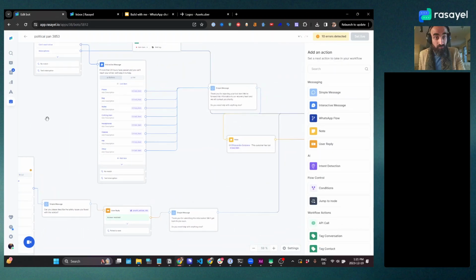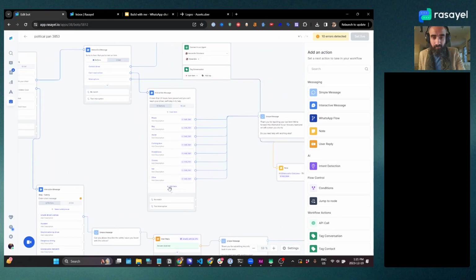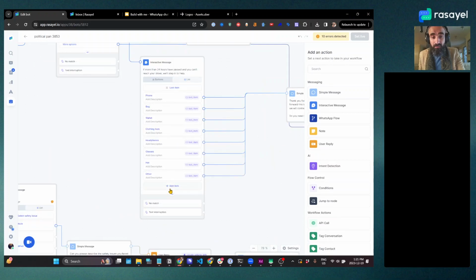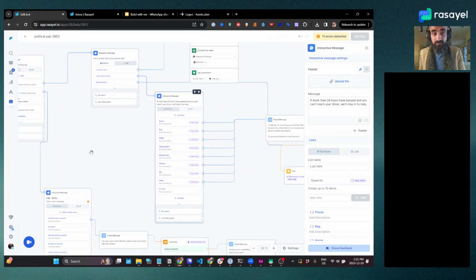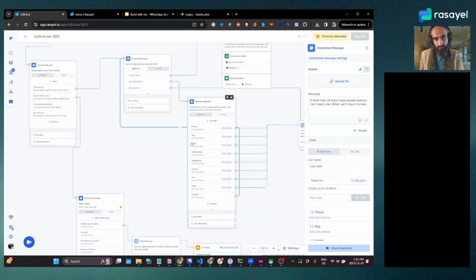And you know what? We can do a similar thing here on this list of lost items because we want the customer to be able to navigate back and forth. So I'm just going to add one called go back. And the only purpose of this is to just take them back to that node. So it's going to go back that way. And so when they click on go back, it's just going to bring them here. Okay.